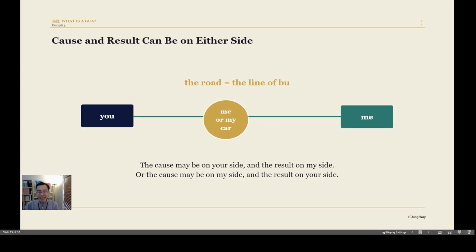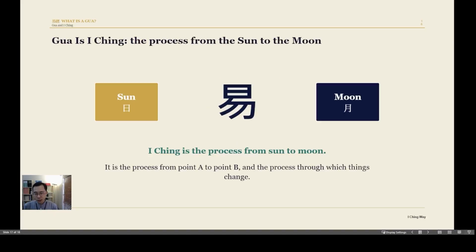So me and you are two parties. The row, you see the row here is a line, right? In reality, it's like this, right? It's a long road. So the dot is me or my car. So right now we know what is gua. Gua is I Ching. I Ching is the process from sun to the moon, from point A to B. And the gua expresses all of this, right? They express if you want to find your friend and you are in the car, can you find your friend, right? We use the gua to represent this process and the two parties.